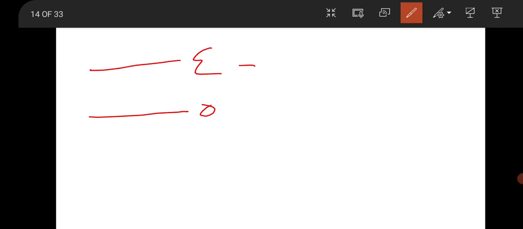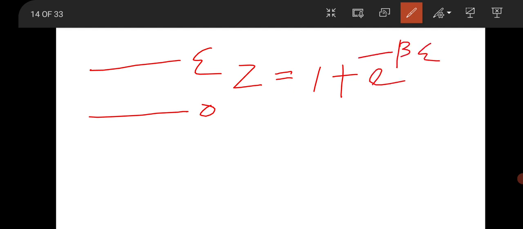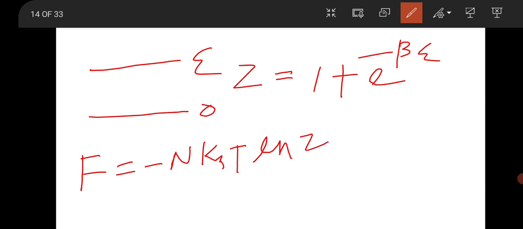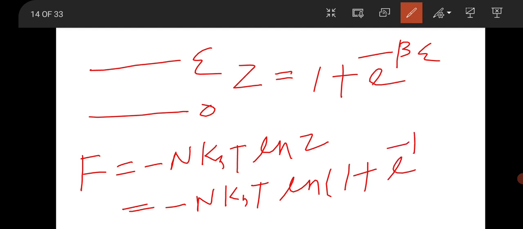Move to the next question. So there is a question from partition function also. There are two systems having energy 0 and having energy E. So the partition function will be 1 plus e to the power minus beta E. But the question asked to find the Helmholtz free energy, that is F. F is equal to minus n kBT ln Z. I practiced this question in my previous expected question section. So this will be minus n kBT ln of 1 plus e to the power minus beta E. Okay, so this is the answer to the question.